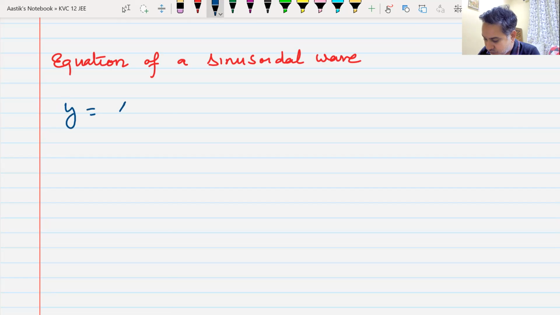Y is equal to A sine omega t plus phi. Now, what are the meanings of the different terms that are appearing in this equation?